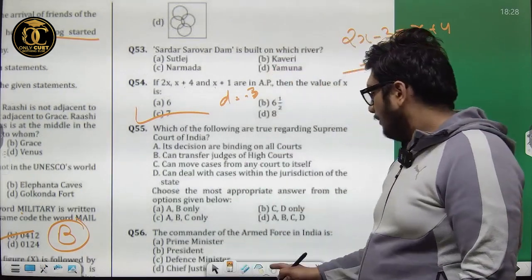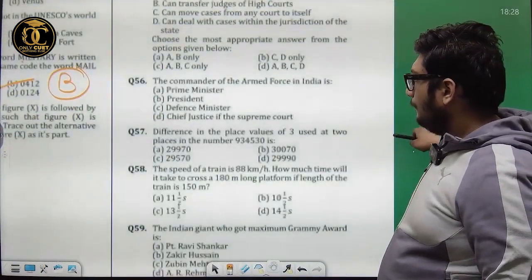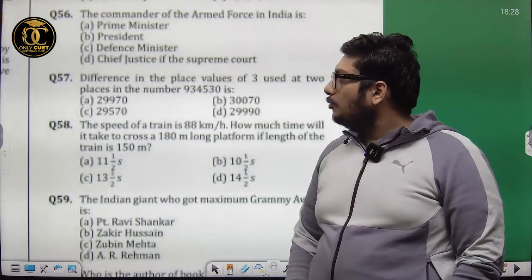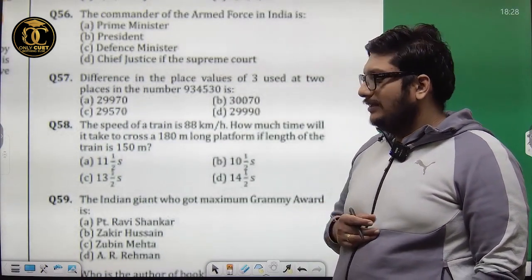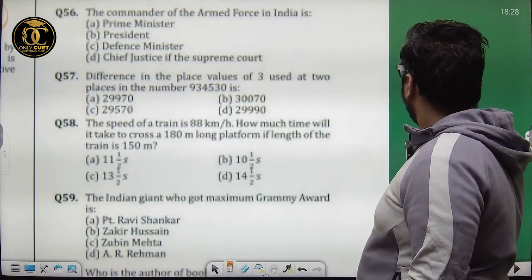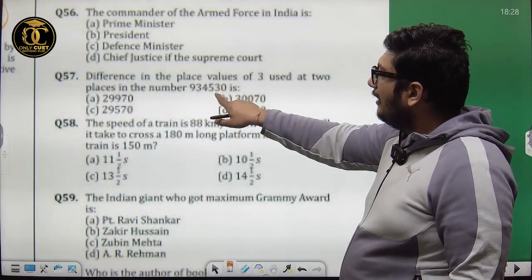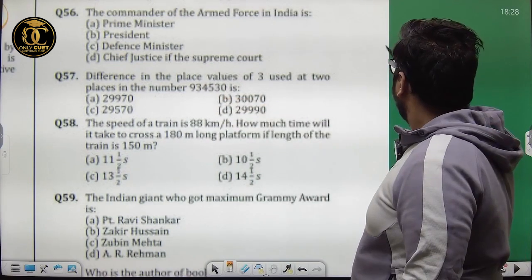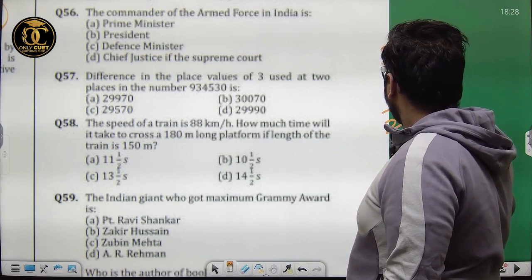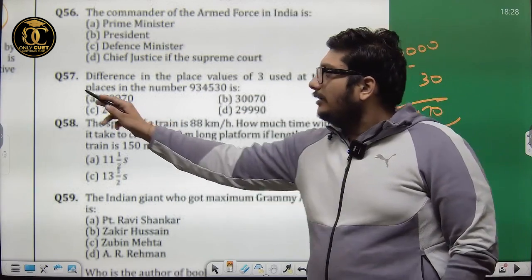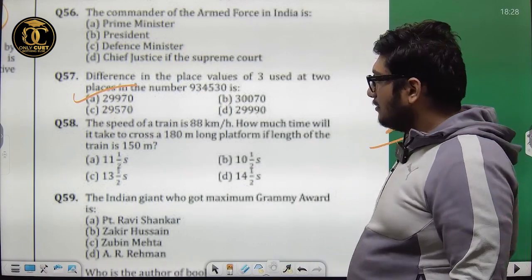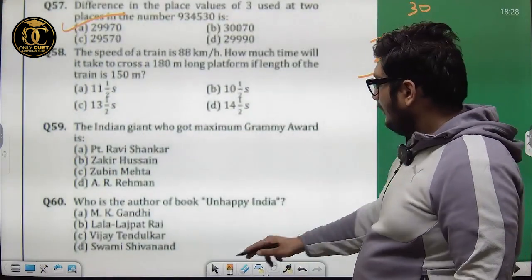Hey guys, looking at the next one. Difference in the place values of 3 used at two places in the number 934530 is: 30 is 30 and 34530 is basically 30,000. So difference between 30,000 and 30 is 29,970. That is option A, 29970. Clear guys? Next one.